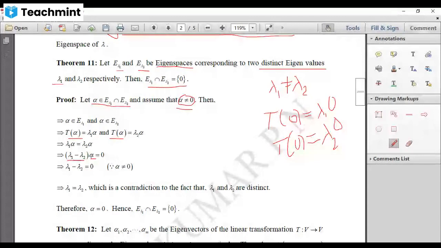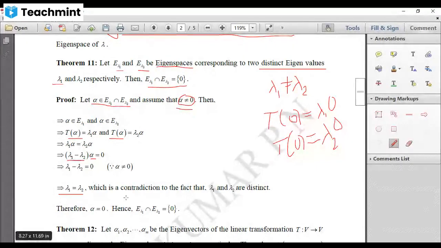That means it forces us to assume that lambda 1 minus lambda 2 equals 0. But lambda 1 minus lambda 2 equal to 0 means lambda 1 will be equal to lambda 2. But this is not possible because lambda 1 and lambda 2 are distinct eigenvalues. That means lambda 1 is not equal to lambda 2. In the statement itself it is there.